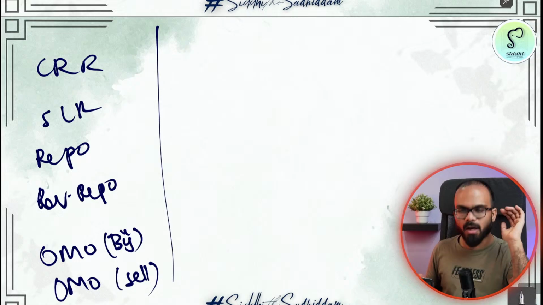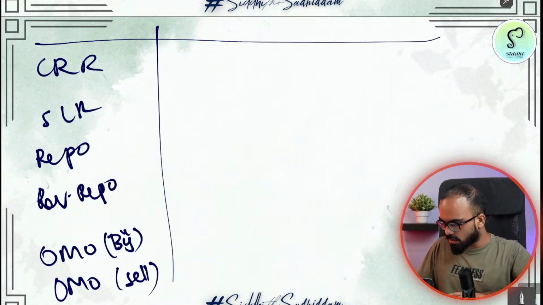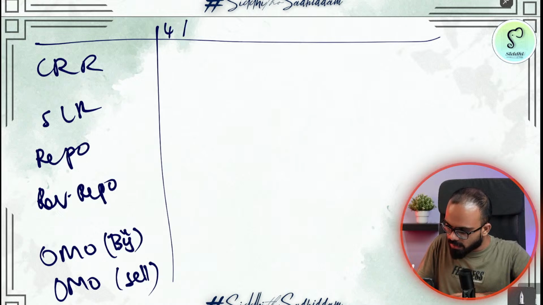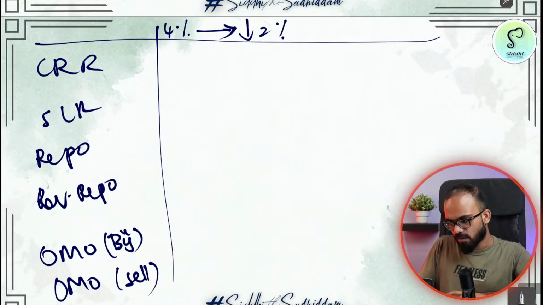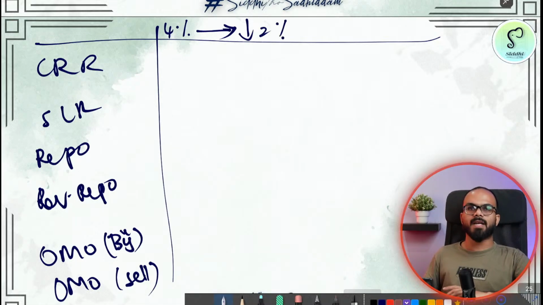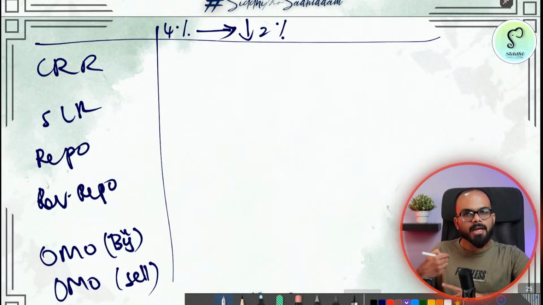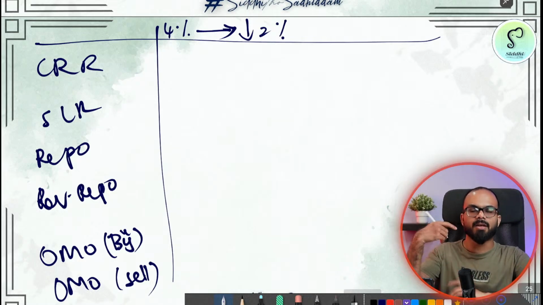You have these operations. Inflation is at 4% and government wants to bring it down to 2%. What are the measures that the Reserve Bank of India will take? What will it do to CRR? What happens to SLR? What can be done to repo? What happens to reverse repo? What is done in open market operations?